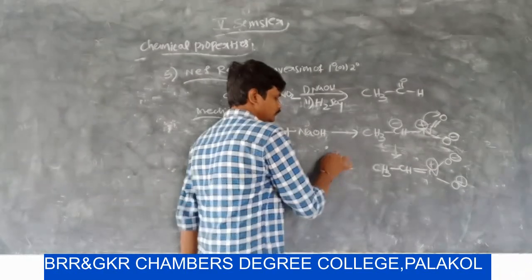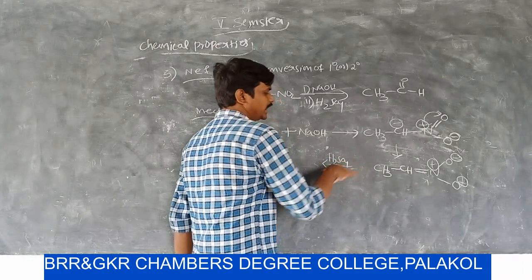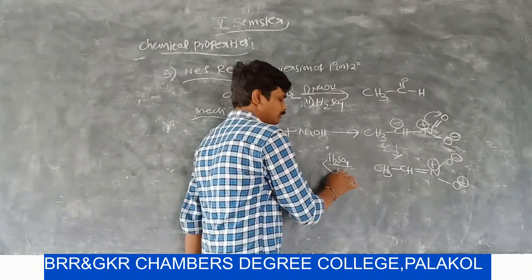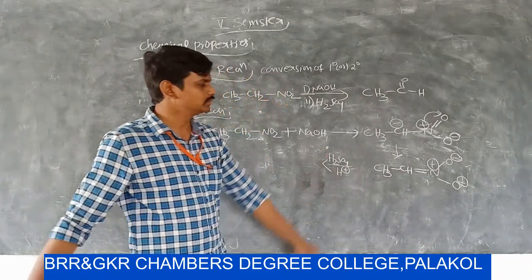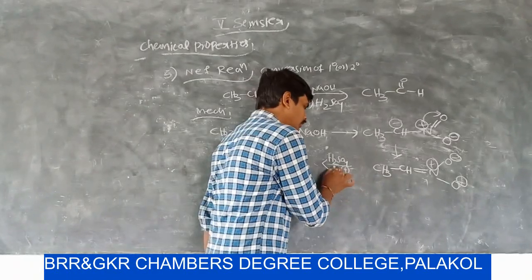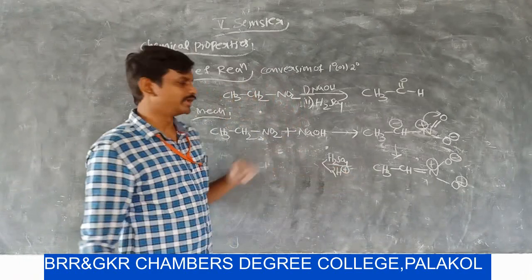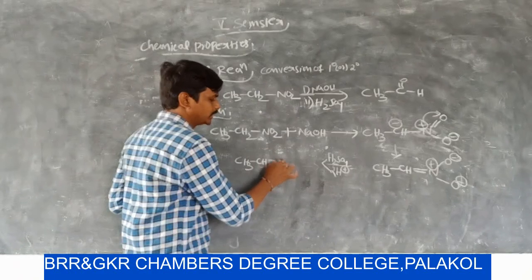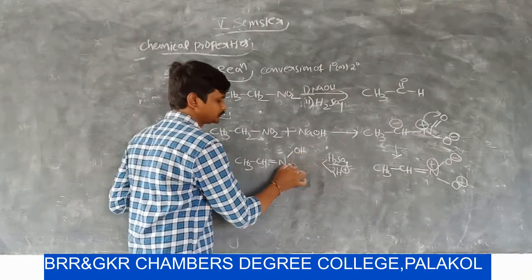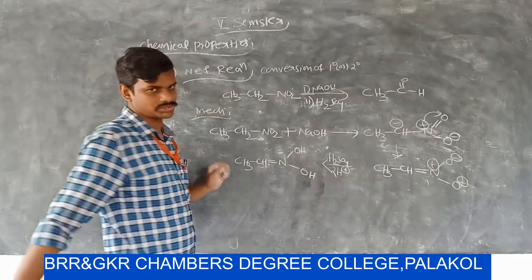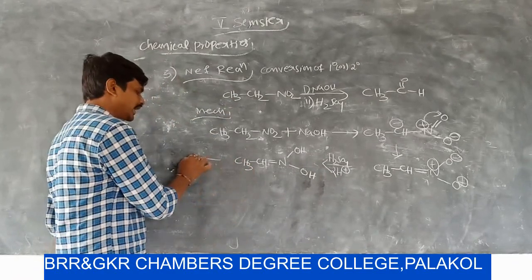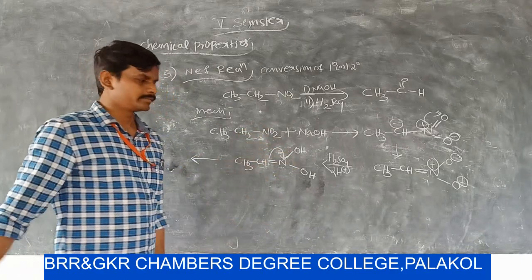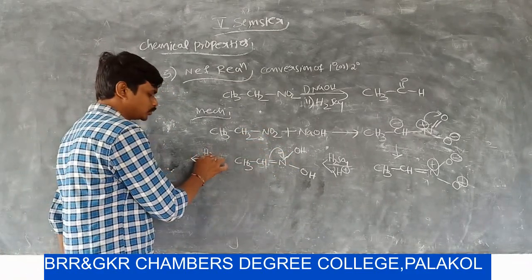Now the dianion abstracts protons from the acidic medium, giving CH3CH=N(OH)OH. Now this dihydroxy species reacts with H2O.